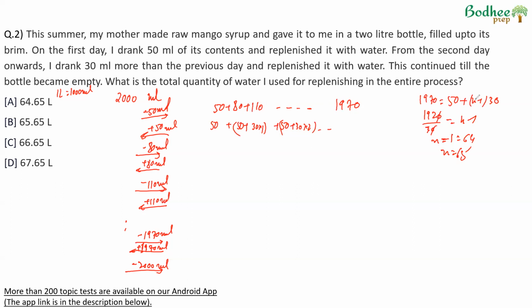Total terms: 30 added 64 times to 50 will give us 1970. So 50 plus 30 into 64. For an arithmetic progression, the sum is given by n/2 into the sum of first and last. So 65/2 into (50 plus 1970). This becomes 65 into 2020 upon 2. This becomes 65 into 1010.